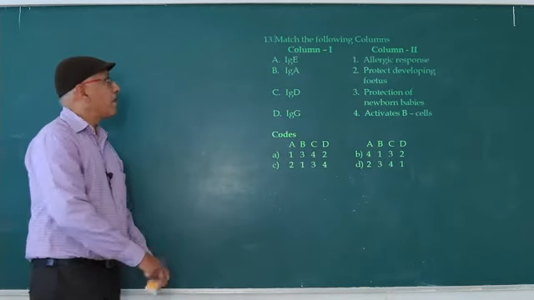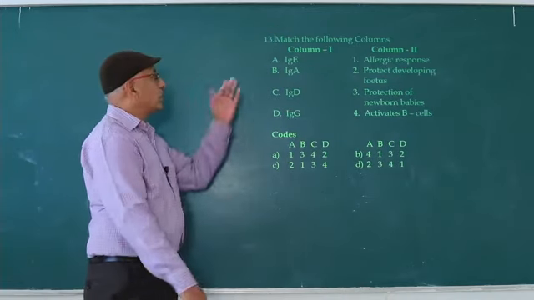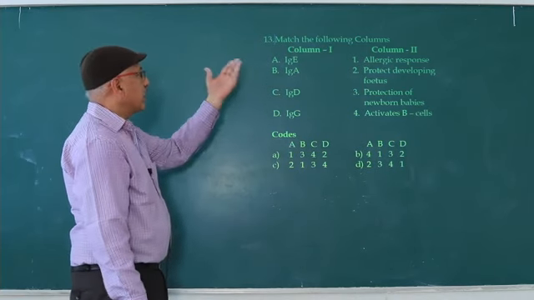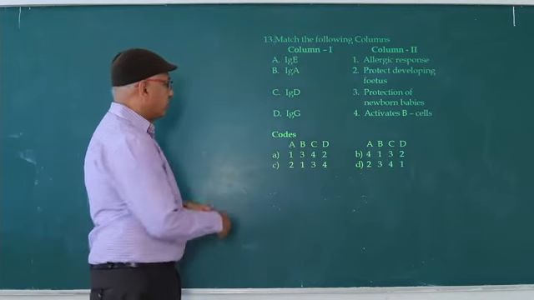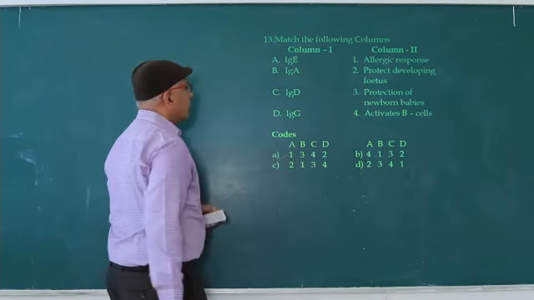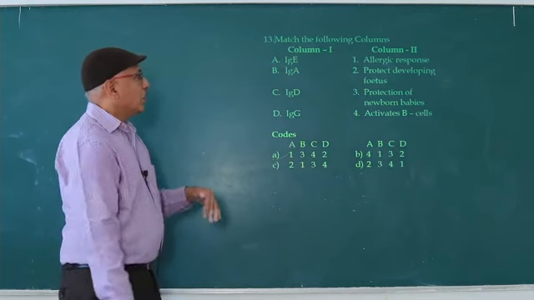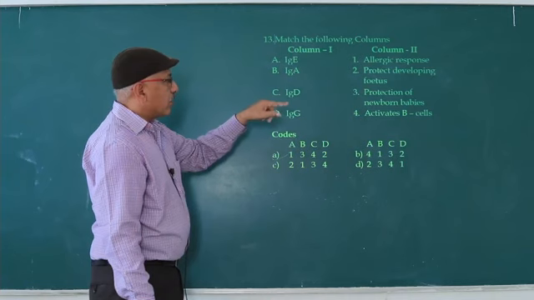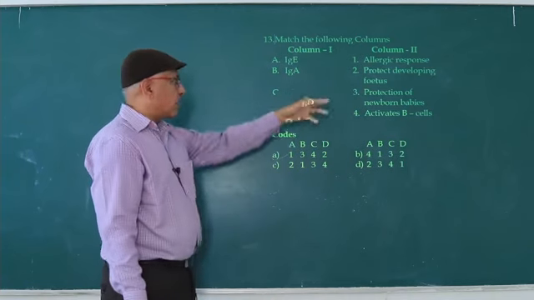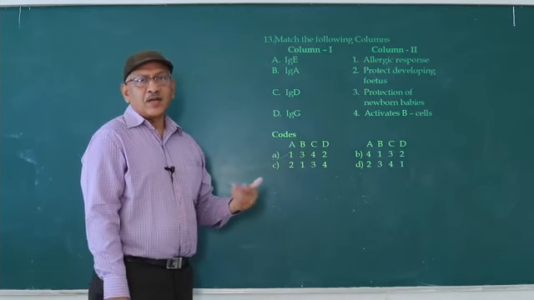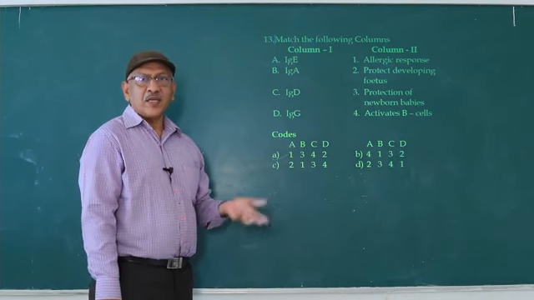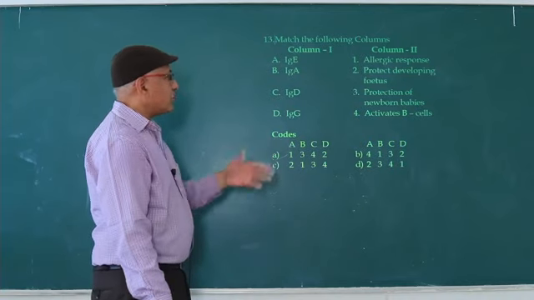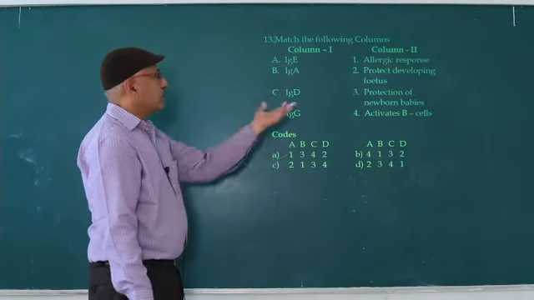Next question. Match the following columns. IgE antibody, allergic response: A is 1. IgA protects newborn babies. So protection of newborn babies: colostrum contains an abundant amount of IgA, which protects the newborn. So correct, C.